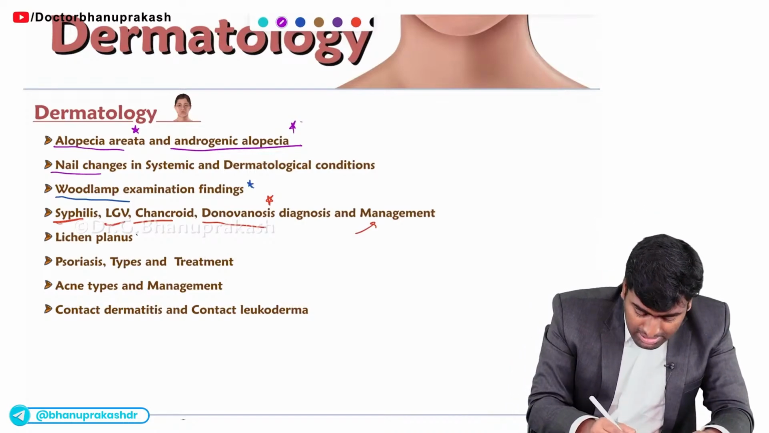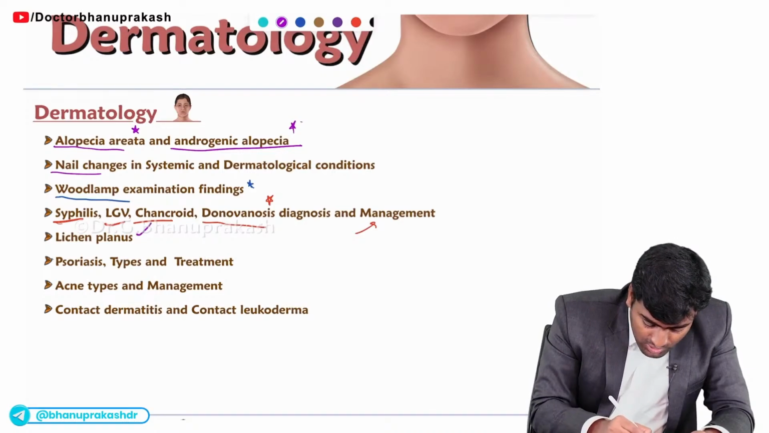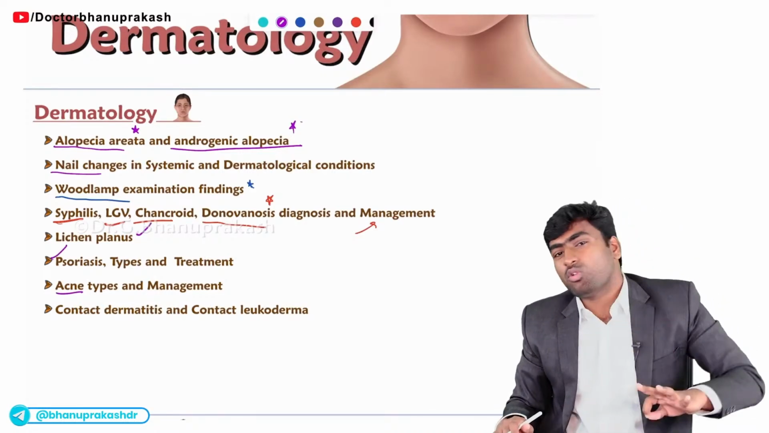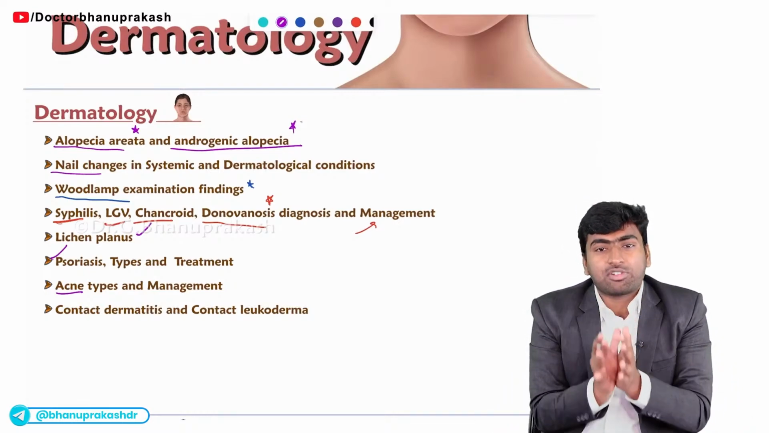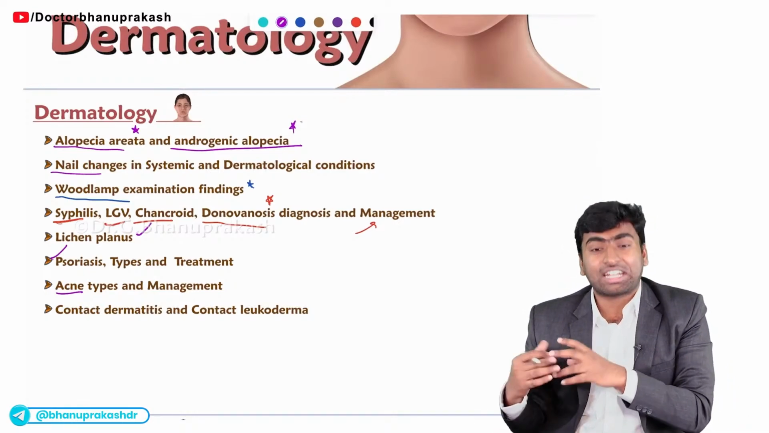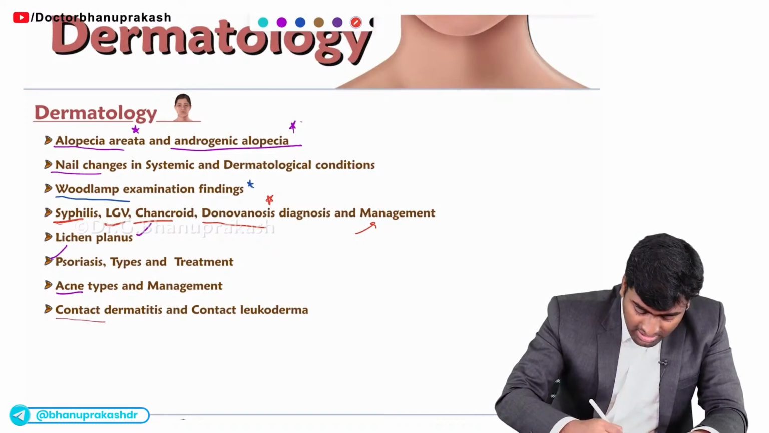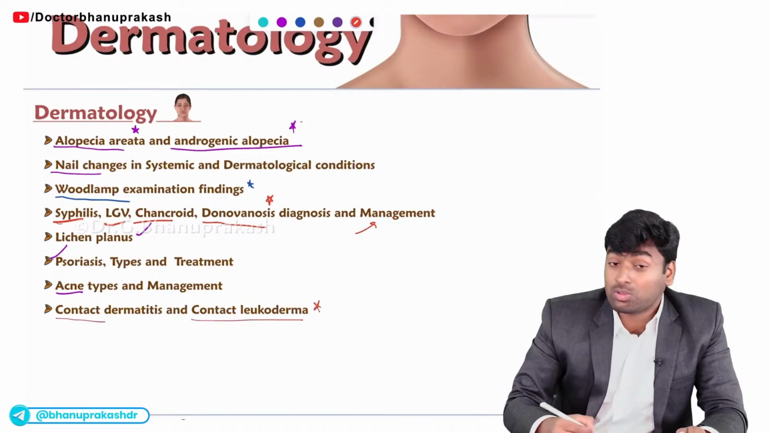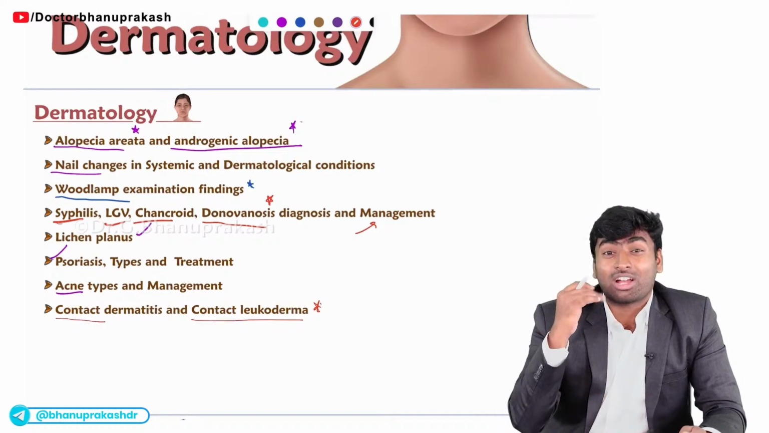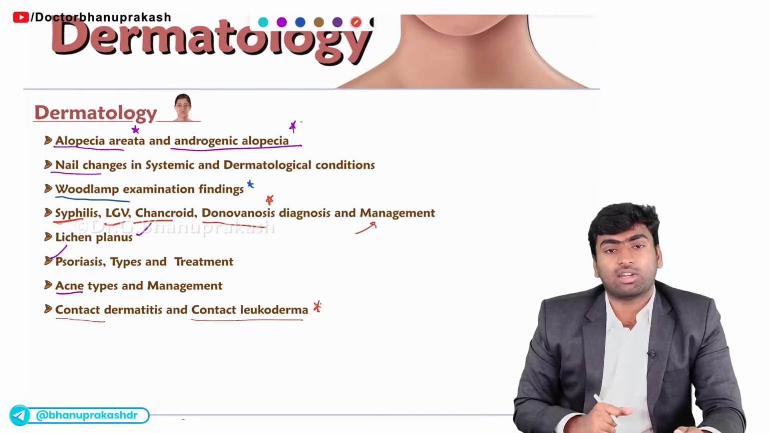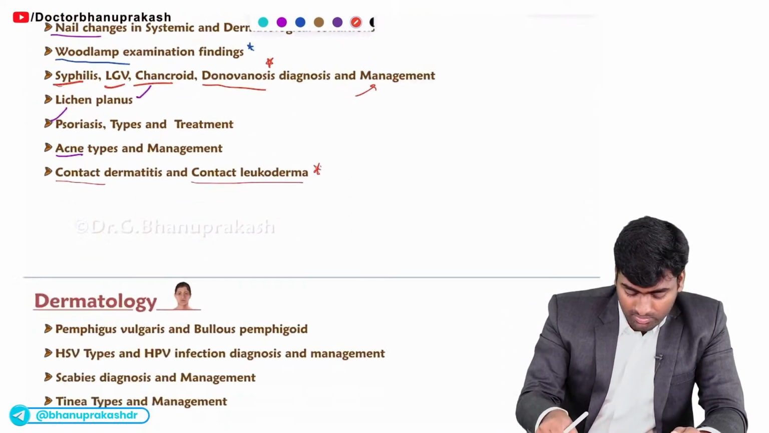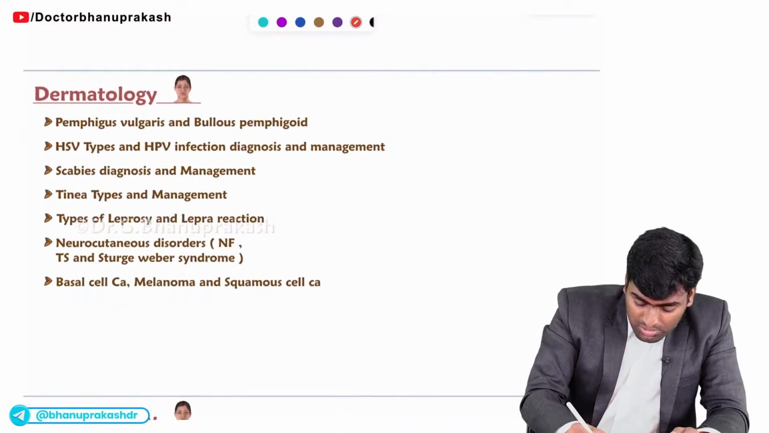And these few diseases you should know for sure. One of them is lichen planus. Next one is psoriasis and acne. These 3 diseases you should know for sure in and out, like mostly the diagnosis part and the management part and their types. Fine. And next one is contact dermatitis and contact leukoderma, like how they look and what are the components responsible for this contact leukoderma. Fine. And you should know this topic for sure.